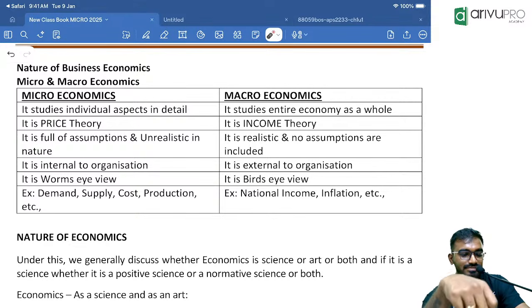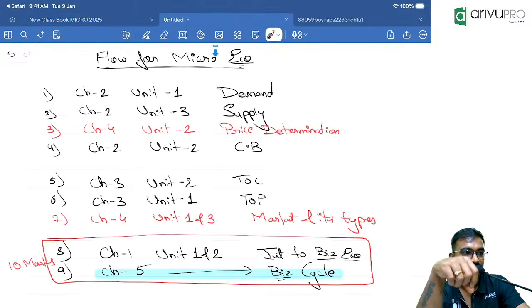Go on. Microeconomics is my father's salary. Macroeconomics is everyone's father's salary. Wow, amazing. Correct. Technically correct.